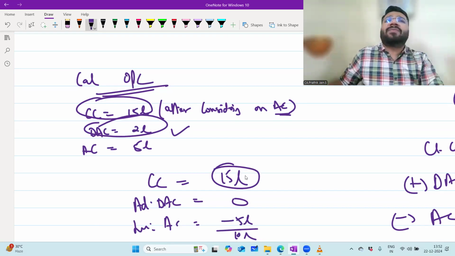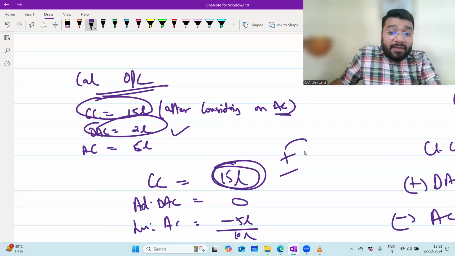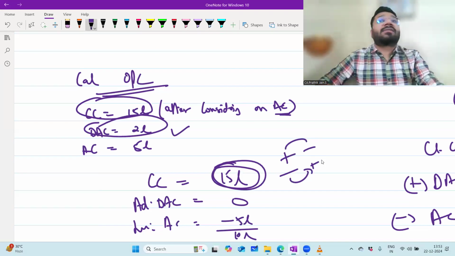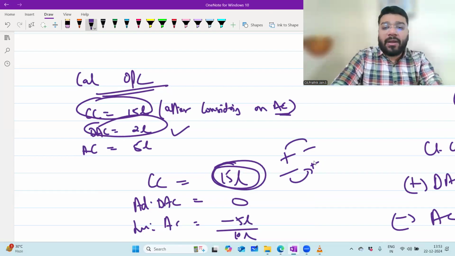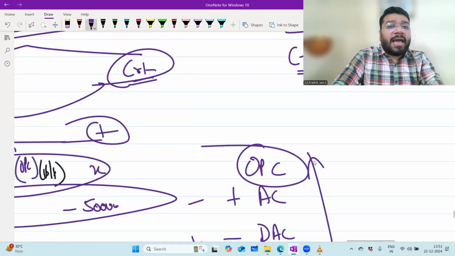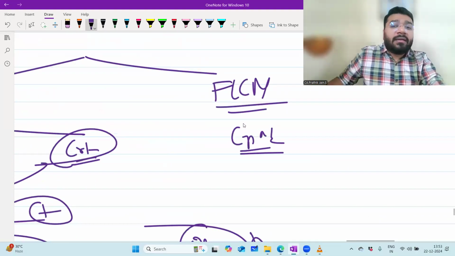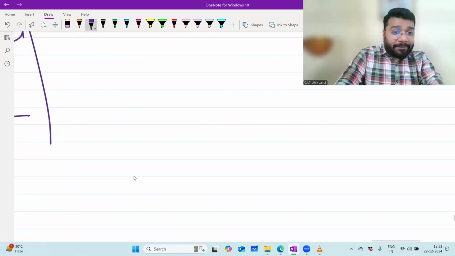Which means the game is very simple. To calculate this closing capital, whichever items were added and subtracted, only those I will reverse. Am I loud and clear? Online people, am I loud? Yes, sir. Now you're supposed to calculate the opening capital under fluctuating capital method.